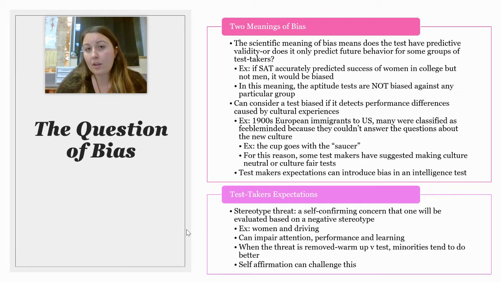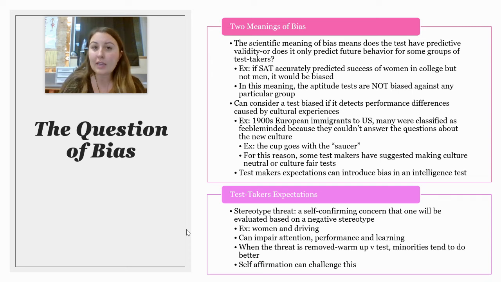However, there's another meaning of bias, which means: does the test detect performance differences caused by cultural experiences? So, for example, if the questions on an IQ test are culturally informed, and a person takes that test and they're not of that culture, they're likely to perform poorly because they don't have that cultural knowledge.